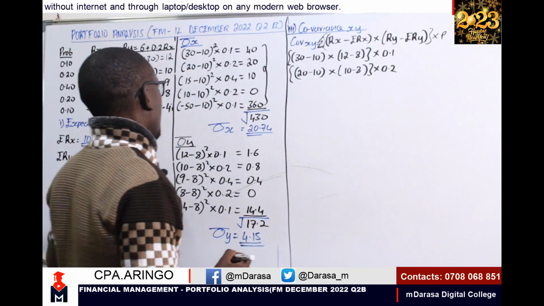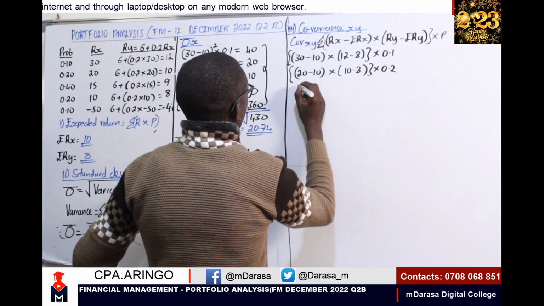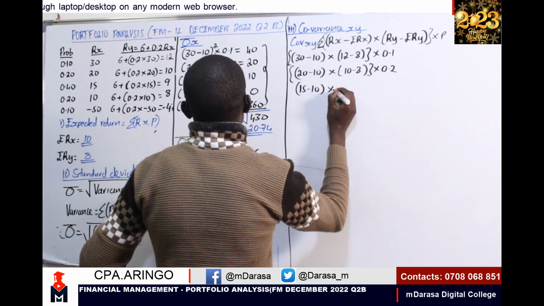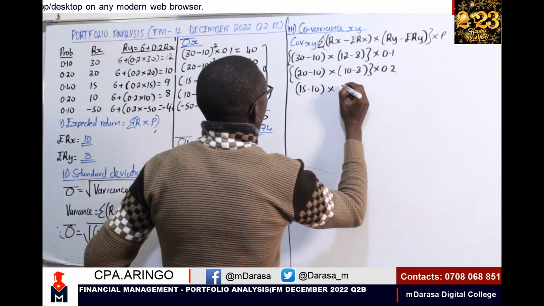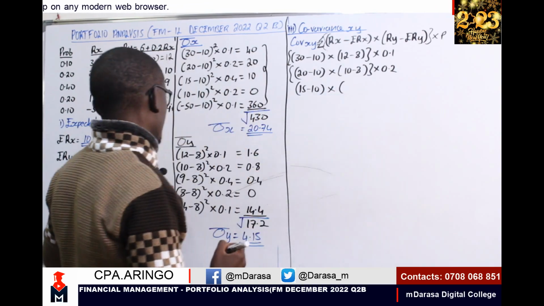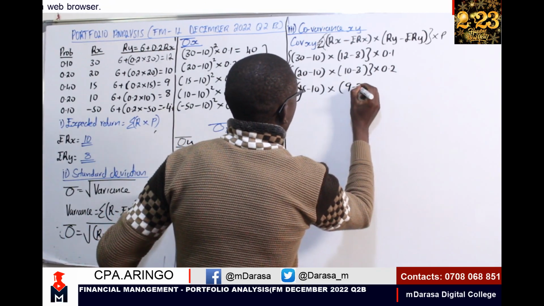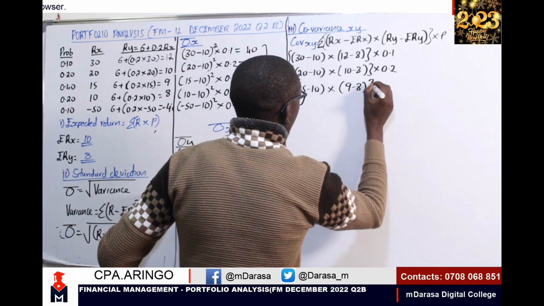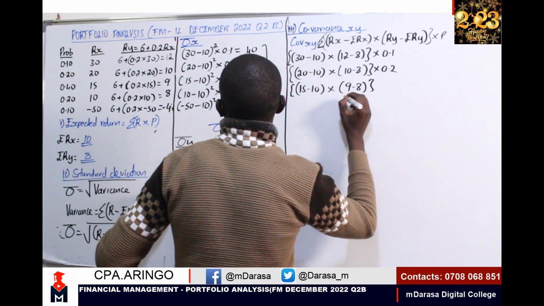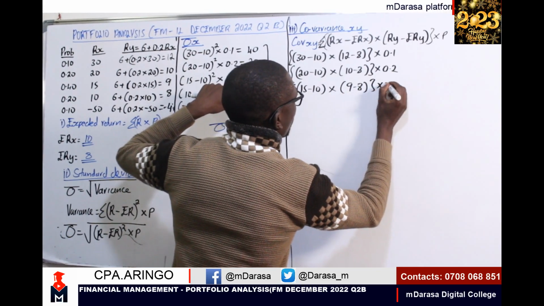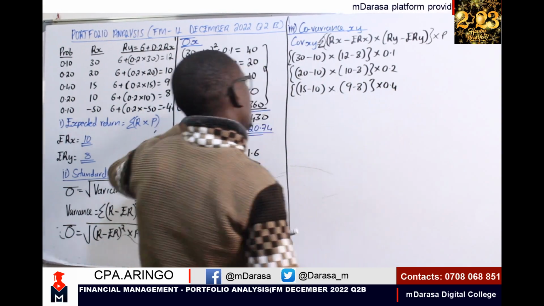Then the other one, 15 minus 10 times 9 minus 8 for the third line. All of this we multiply by the probability of the third line, which is 0.4.